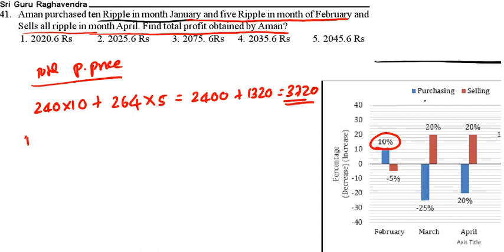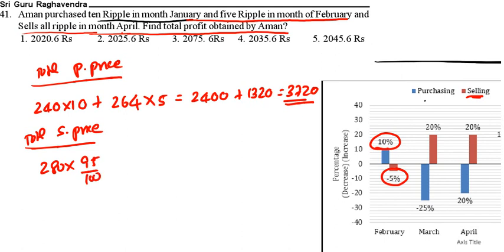Now total selling price. He sold all in the month of April. In January the selling price was 280. In February it is decreased by 5%, so 95 by 100. In March it is increased by 20%, so 120 by 100, 6 by 5. In April again increased by 20%, again 6 by 5, into how many ripples? Total 15 ripples.